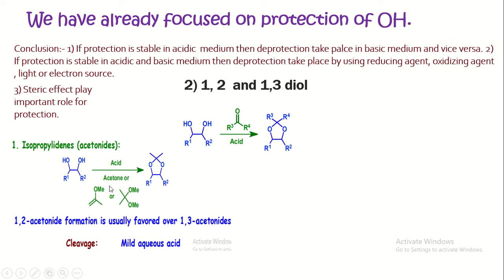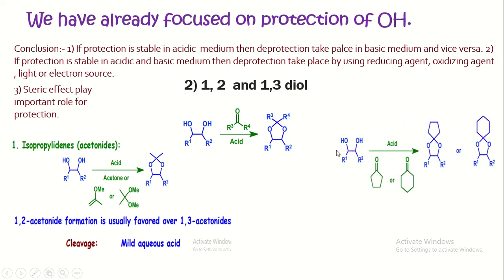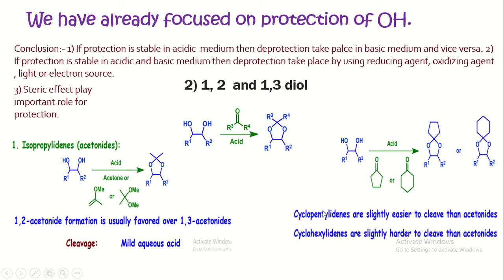This reaction is reversible. Now, the second way, the protection of 1,2-diol or 1,3-diol is done by using cyclic ketone, either cyclopentanone or cyclohexanone, to form cyclopentylidene and cyclohexylidene. Cyclopentylidene is slightly easier to cleave than the acetonoid, and cyclohexylidene is slightly harder to cleave than acetonoid.